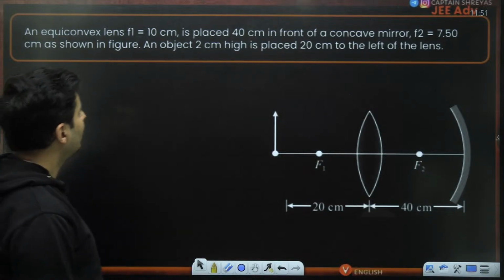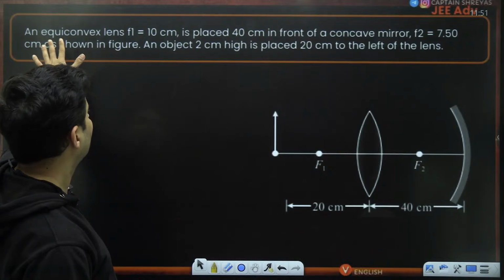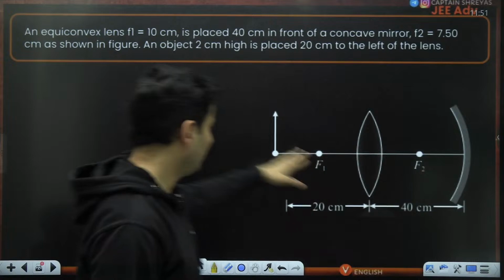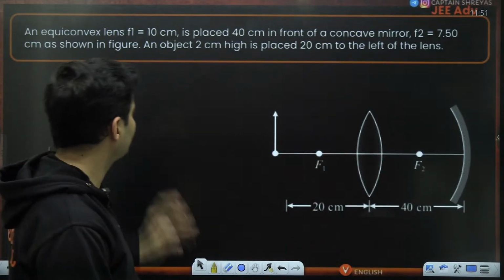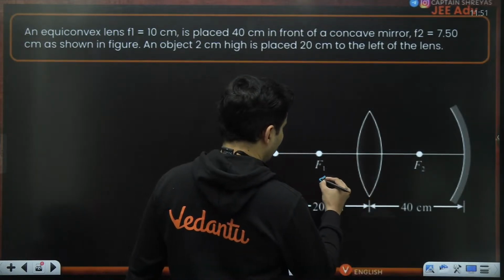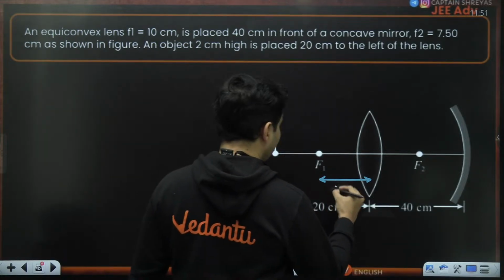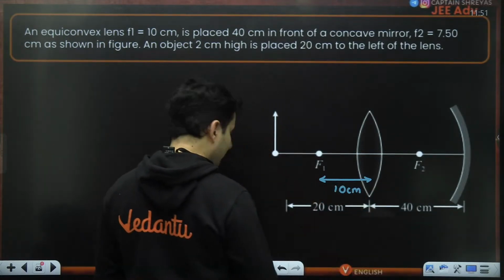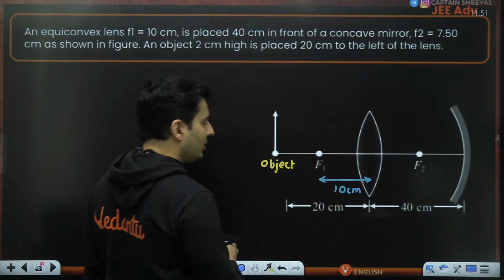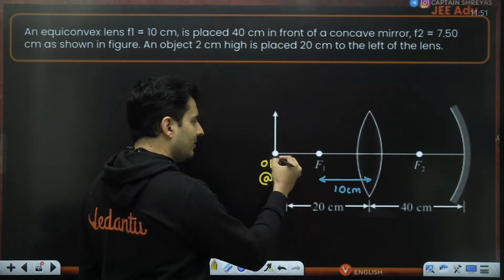So the lens is placed at 40 centimeters, and the object is at 20 centimeters. Now, one thing, guys: this particular focal length is already known to me. I think that is given as 10 centimeters. If this particular object is at 20 centimeters, the object is basically at 2f. If this is f, this is 2f.